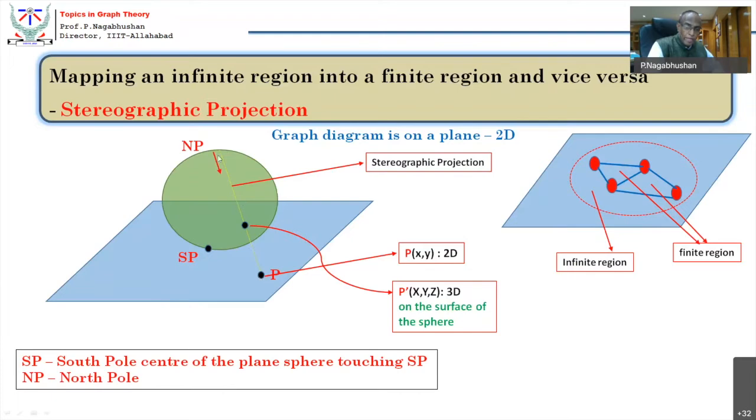Looking at the north pole, look at the point. The line of sight penetrates through this sphere and touches P. All right. So it's a straight line, no refraction effect. We are not assuming any refraction index for this sphere. Naturally, if you introduce a refraction index, there is another beautiful geometrical problem.